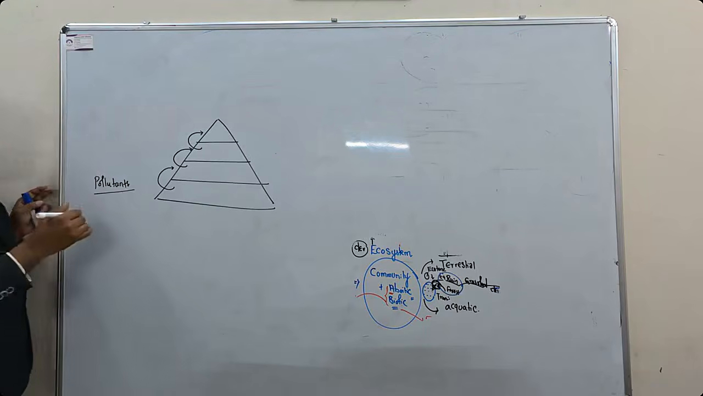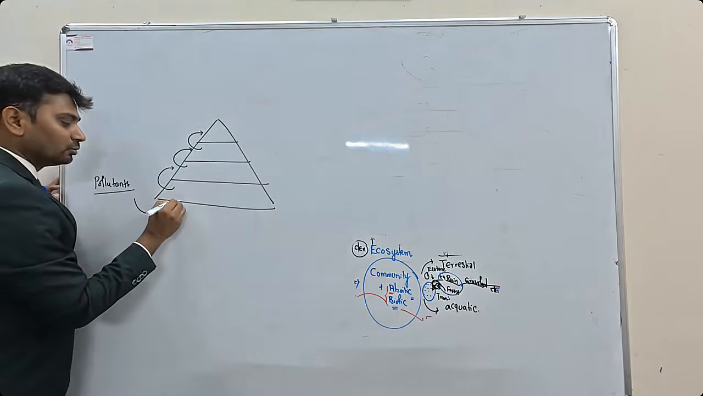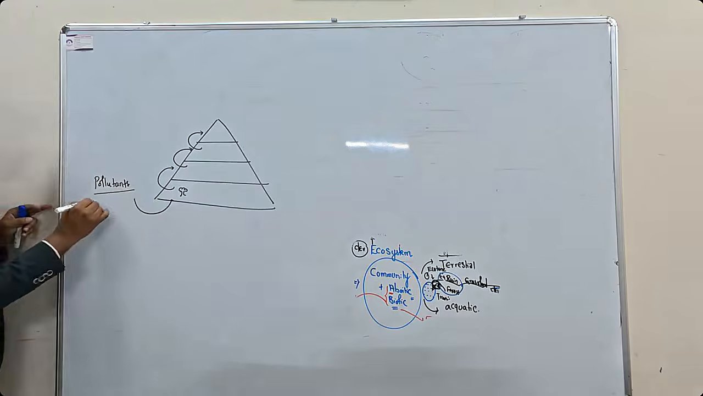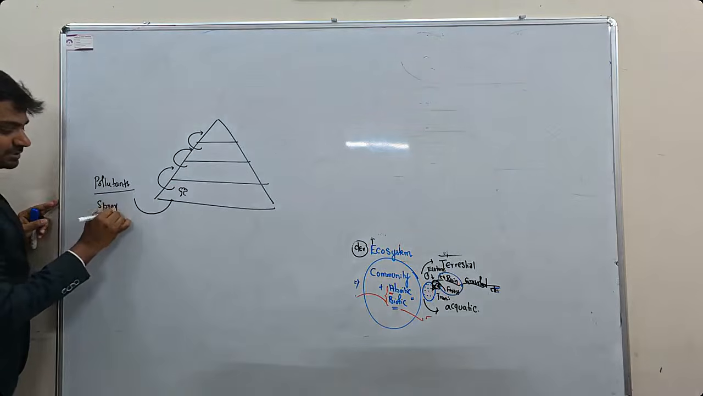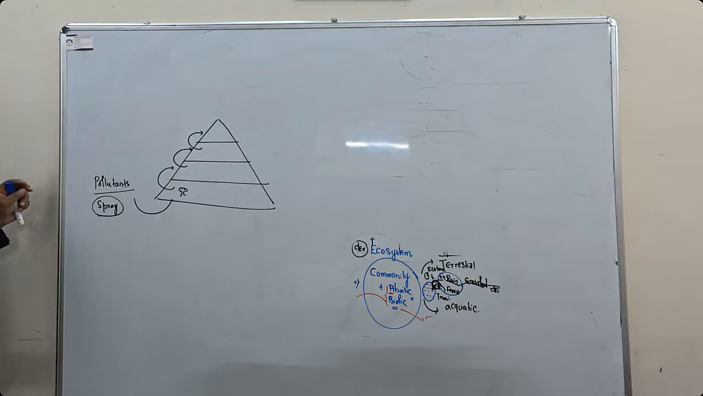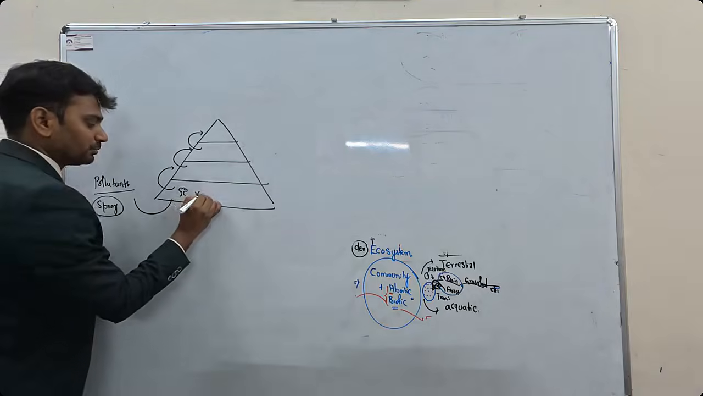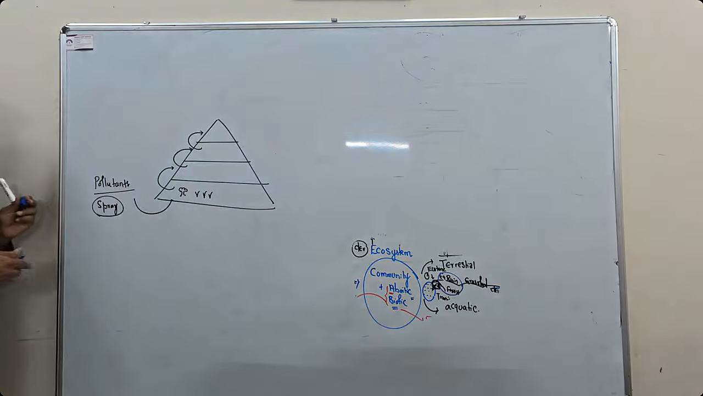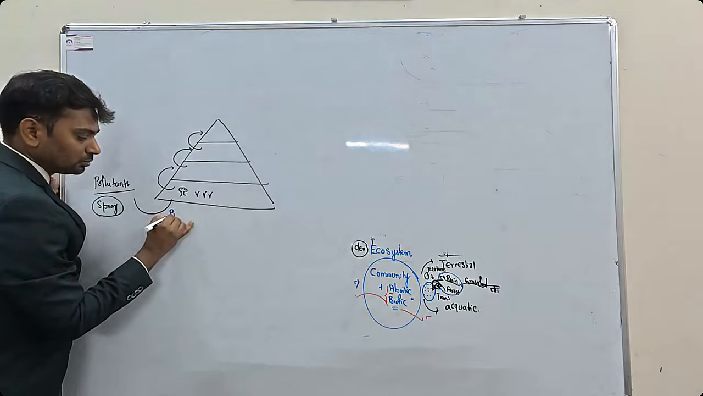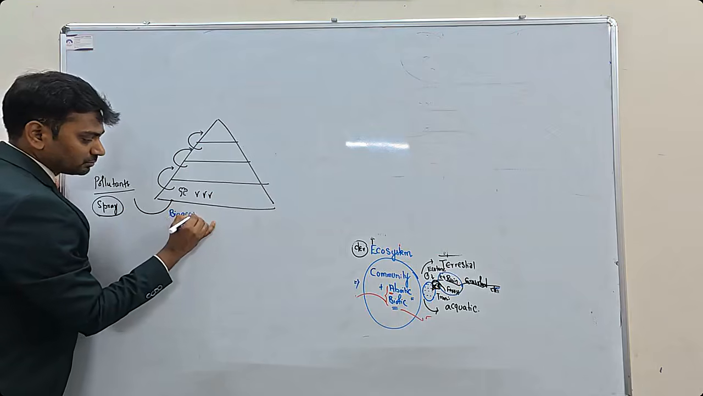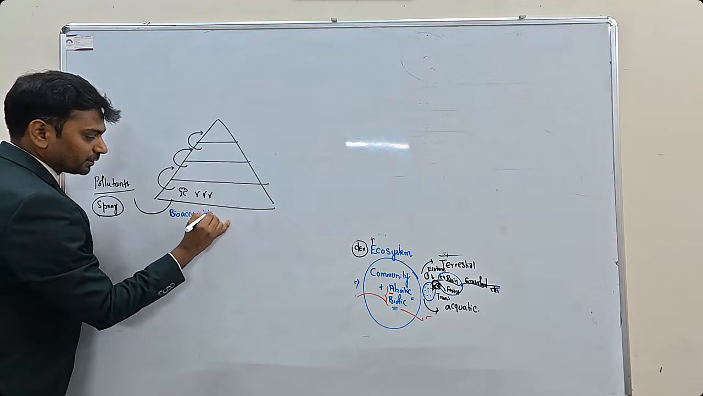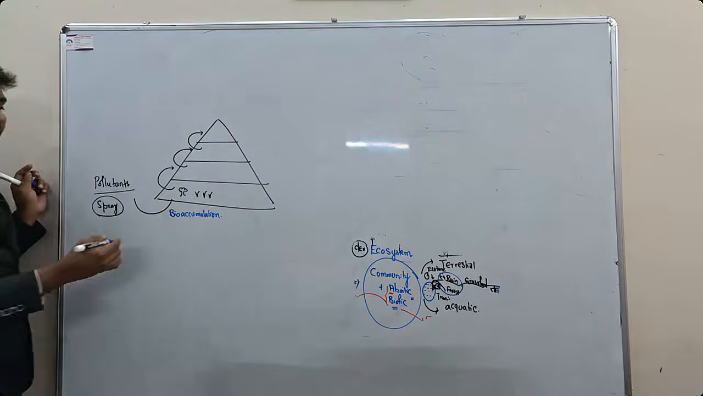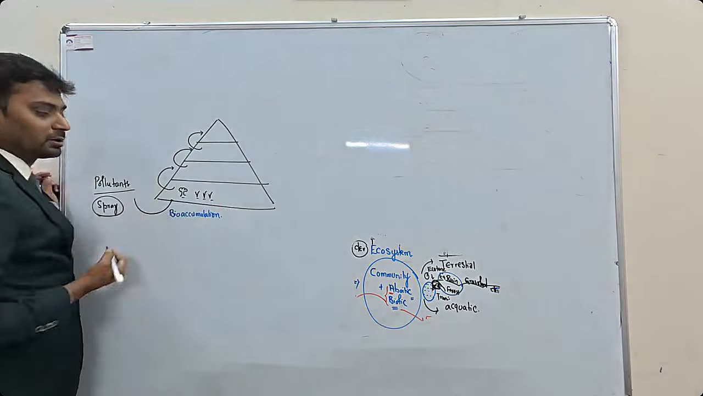When a small amount of pollutant enters the producer, say for example you are spraying some pesticides in the agricultural lands, and this pesticide is consumed by the crop, it starts entering it here. This is called bioaccumulation, where the pesticides or the pollutants start entering into the organism.